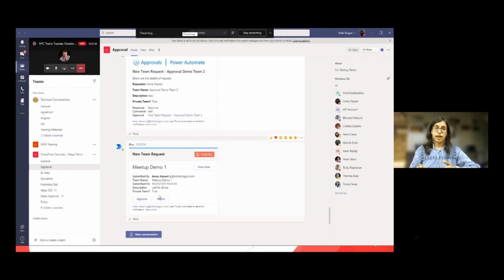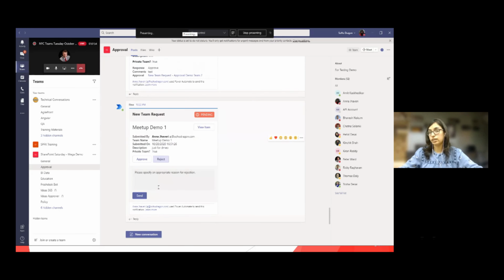Currently I'm creating the request and approving it myself because I don't want to switch logging through multiple users in Microsoft Teams. So I also have approver permissions. I'll click on the approve button. I can also click on reject, but for demo purposes, we'll click on the approve button.